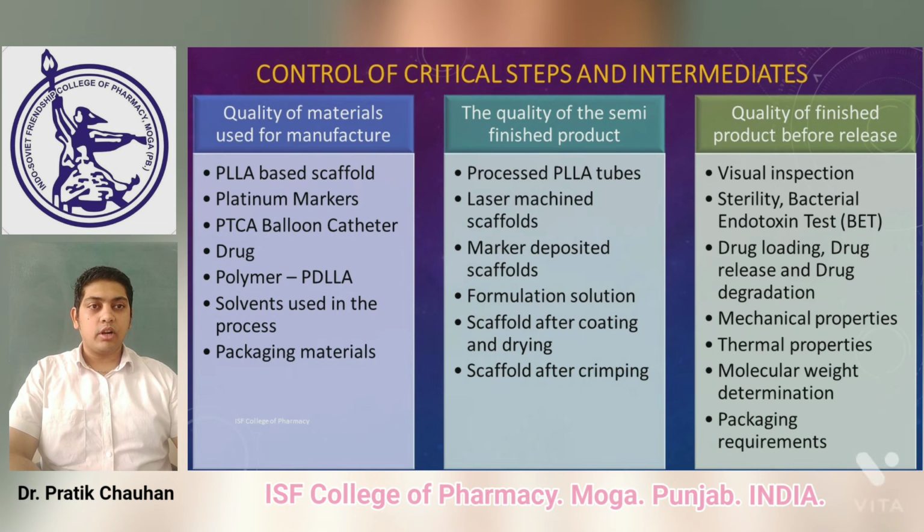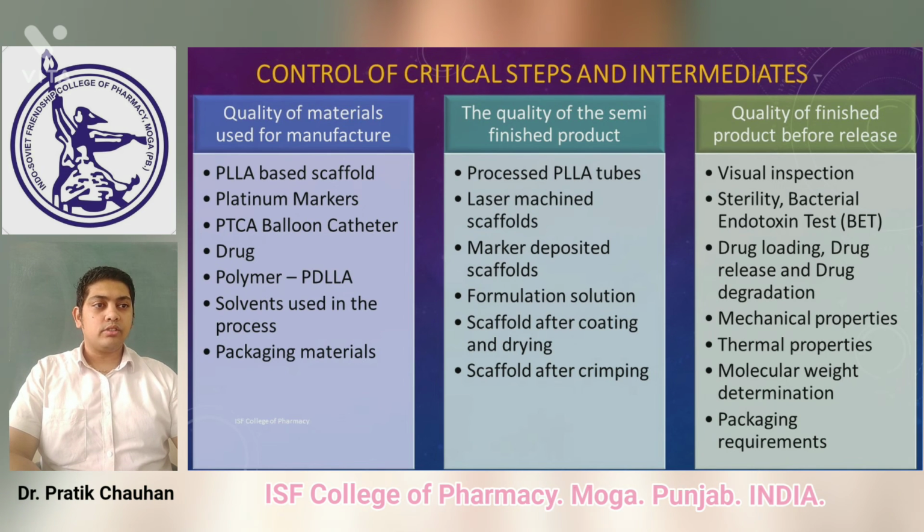So here are some controls of critical steps and intermediates during the manufacturing. Under the quality of materials used for the manufacture, the parameters are the PLLA based scaffold, platinum markers, PTCA balloon catheter, drug, polymer PDLLA, solvent used in the process, and packaging material. Then the quality of semi-finished product covers the processed PLLA tube, laser machined scaffold, marker deposited scaffold, formulation solution, scaffold after coating and drying, and scaffold after crimping.